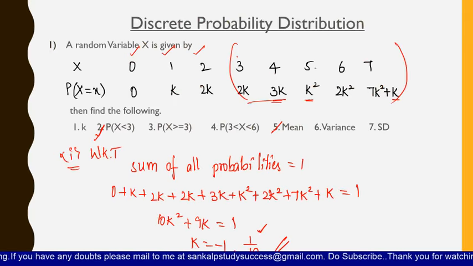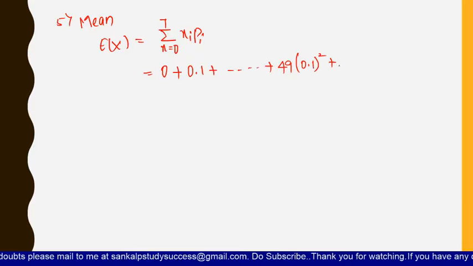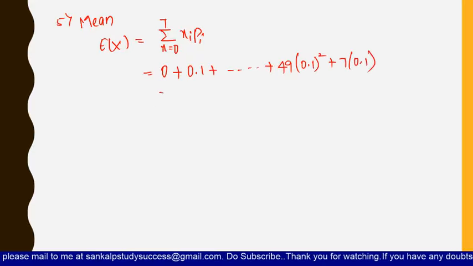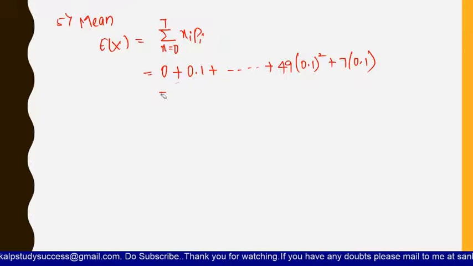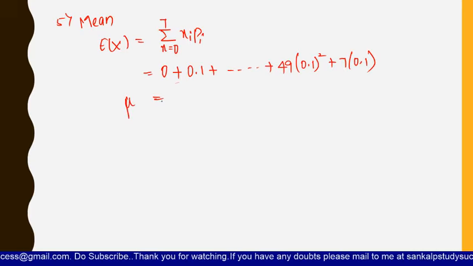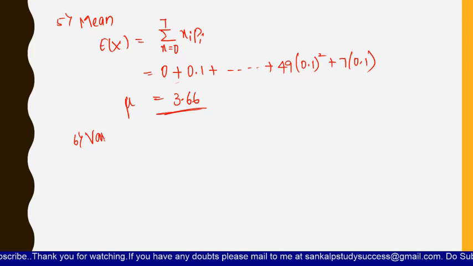If you add up to the 7th value, which is 7 into 7, 49k square plus 7k. So if you add all these values and divide by number of, do you need to divide? No, right? Because we are just directly applying into the formula. So there is no need to divide here. So you will get the answer as mu is equal to E of x is nothing but mu, right? Mu is equal to 3.66. This is nothing but the mean of the given distribution.